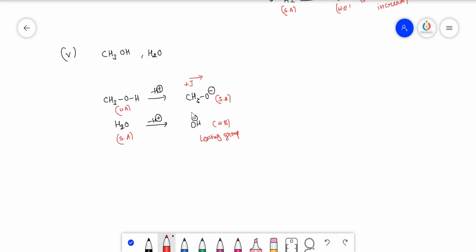The respective anions: the OH minus ion is a better leaving group in comparison to the alkoxide ion. Since the alkoxide ion is not the leaving group, it will be the strong nucleophile. Then the OH minus ion is a weak nucleophile, meaning it cannot generally attack. In this way, you can compare nucleophilicity and basicity.